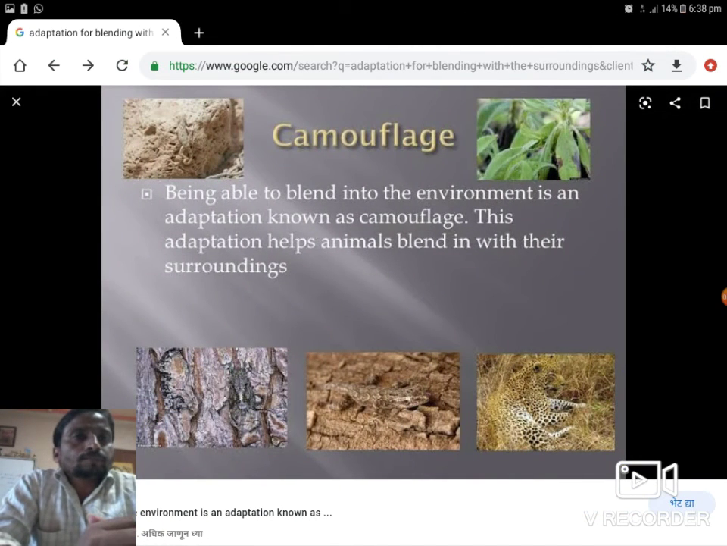In another slide, there is camouflage. Being able to blend into the environment is an adaptation known as camouflage. This adaptation helps animals blend in with their surroundings. As shown in this picture, there are animals that are matched with the environment, matched with the color, matched with the grass, matched with the soil, matched with the stone. That is an example of adjustment or adaptation.